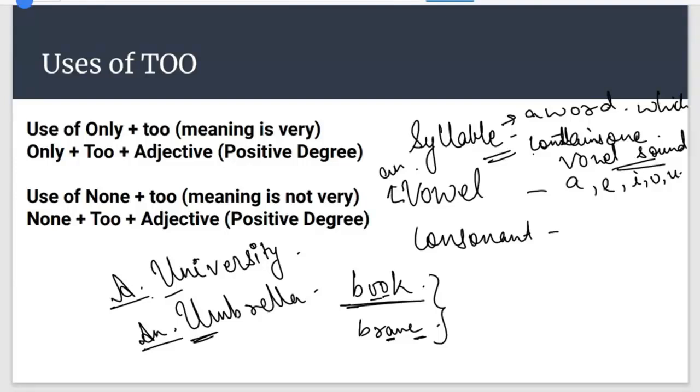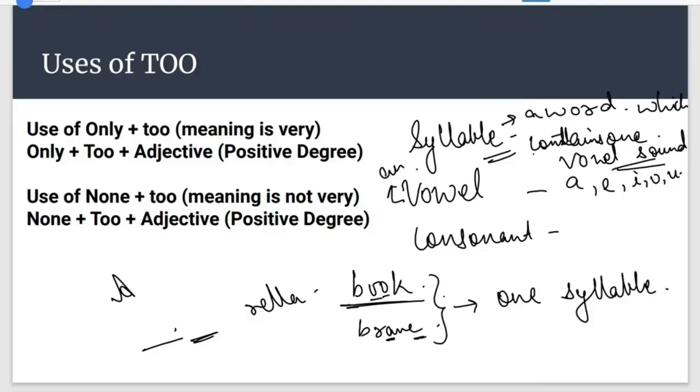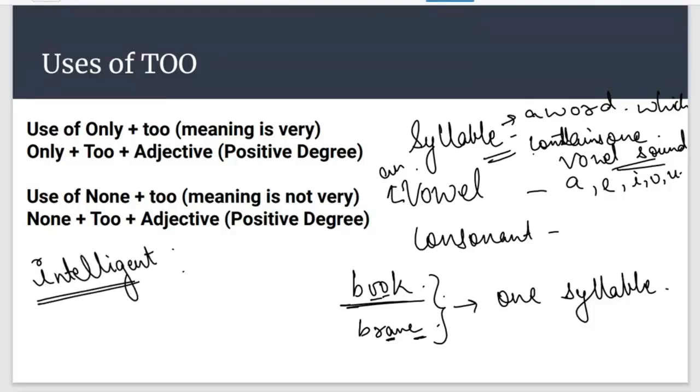Since in these two words there is the sound of one vowel only, it will be considered as one syllable. But let's consider intelligent as a word. In this word there are four vowels, and we are pronouncing each vowel individually.